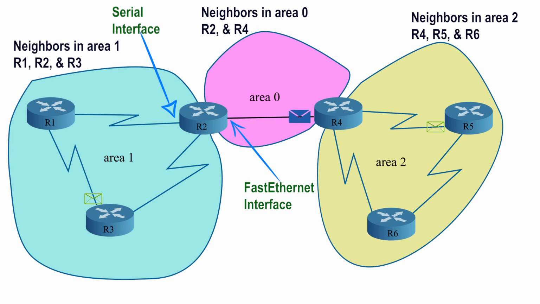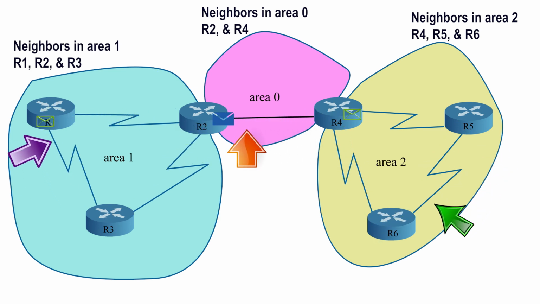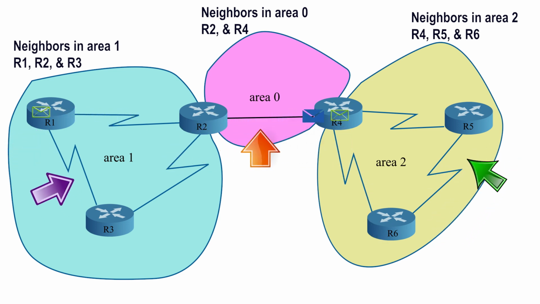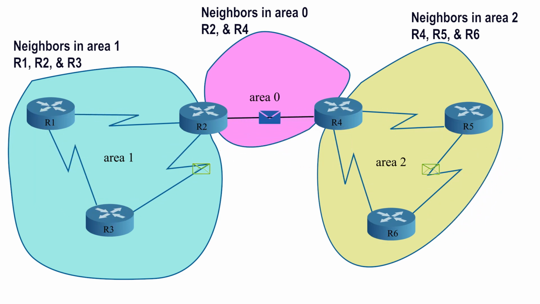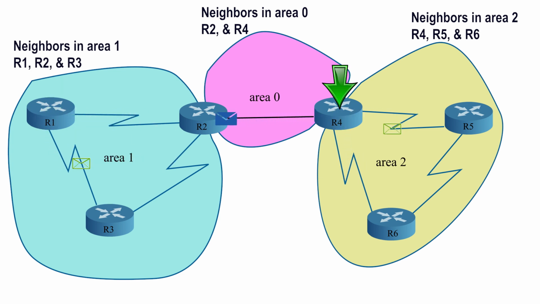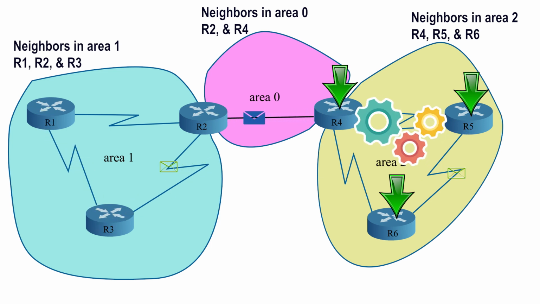For example, a router with a serial interface and a fast Ethernet interface can run the serial interface in one area and the fast Ethernet in another. To ensure that 2 routers are in the same area, the link connecting them must be in the same area, including the interfaces at both ends. In this network, R1, R2, and R3 belong to the same OSPF area. They will check the remaining parameters to build a neighborship. Similarly, R4, R5, and R6 belong to the same OSPF area. They will also check the remaining parameters to build a neighborship.